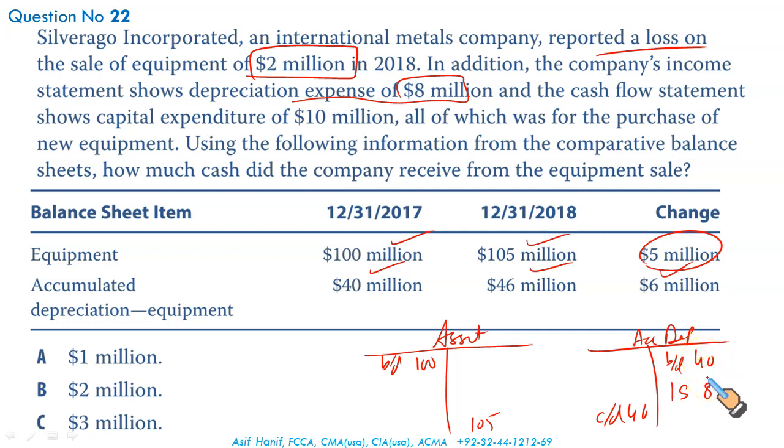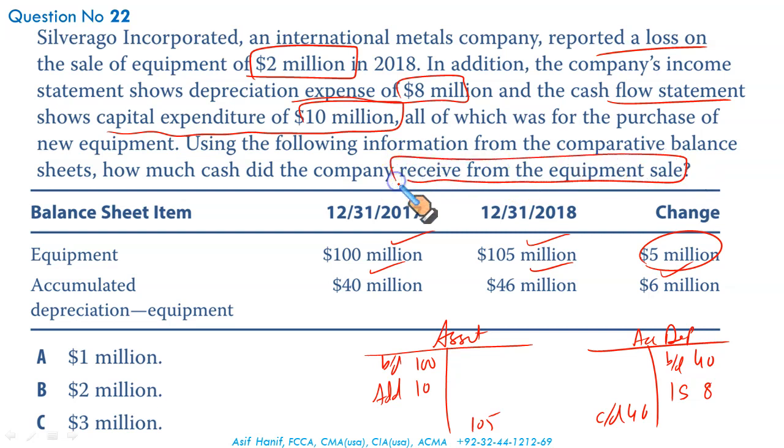It further says the cash flow statement shows capital expenditure of 10 million. This is the investment in assets, additions. Using the information from the comparative balance sheet, how much cash did the company receive from the sale of the equipment? Now, gentlemen, look at this. 100 million asset at the start, 10 acquired, 110. If I have just 105 remaining, it means the asset that was disposed had a cost of $5 million. It's a balancing figure. 110 here and it has to be 110 here, so it has to be 5 million. This is the cost of the asset disposed.